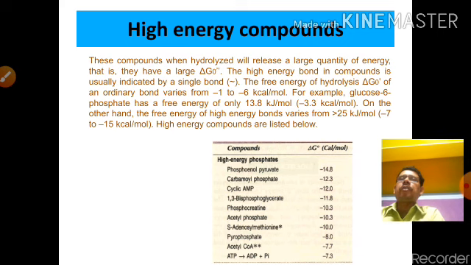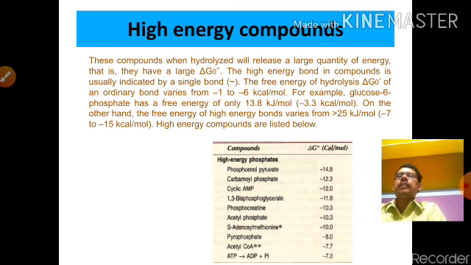Most people know ATP as the only high energy compound, but other than ATP, many compounds act as high energy compounds. That means they contain higher levels of energy. When these compounds are hydrolyzed they release a large quantity of energy and have a large delta G0. That means a large amount of energy is inside the compounds, and when they react, the energy is released in the form of an exothermic reaction.